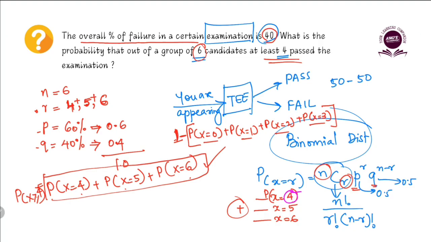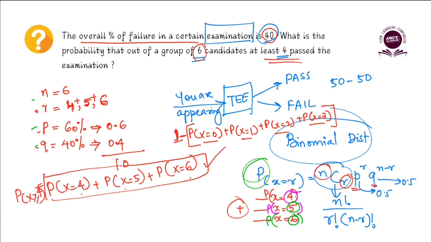R is 4. Second time, when you're finding probability of x is equal to 5, what is r? R is 5. Third time, when you're finding probability of x is equal to 6, what is r? It is 6. So for each of these, substitute your n. N, P and Q remain the same, only R is changing. Substitute the values of N, P, Q and R in this particular formula and figure out the probability.